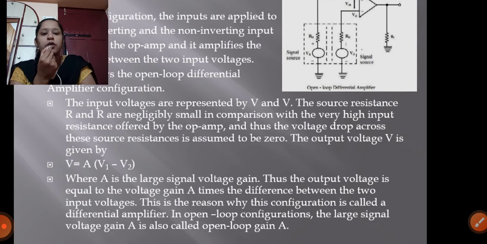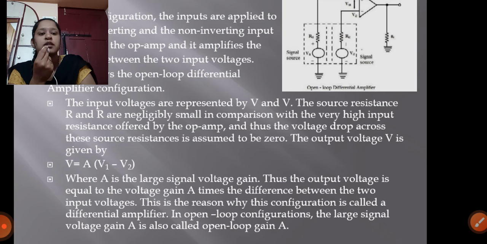Thus the output voltage is equal to the voltage gain times the difference between the two input voltages. This output depends on what? One is the voltage gain, and the second is the two different input voltages V1 and V2.